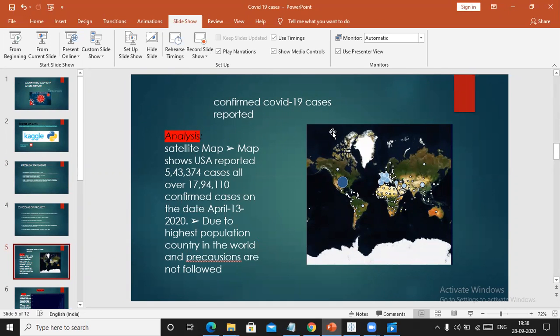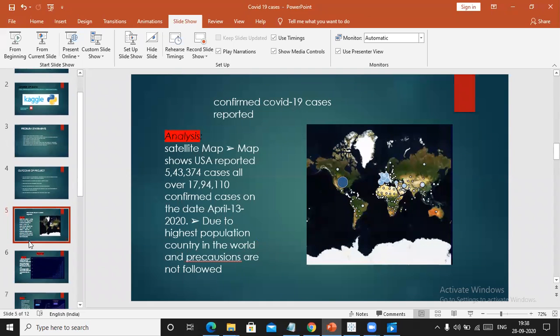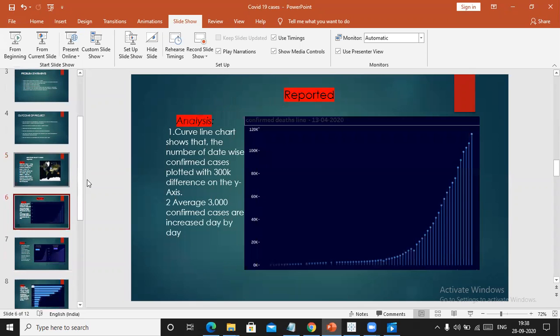As it describes the overall world information in it. Here it shows that USA has almost 5,43,374 active cases until 13th April. I have highlighted it with a dark blue color circle, and that might be due to various reasons, because USA has almost the highest population, and maybe because the precautions were not followed, or maybe due to lack of medicine available at that time.